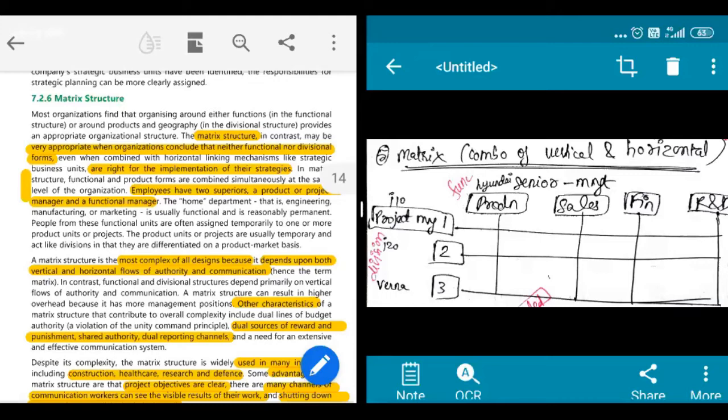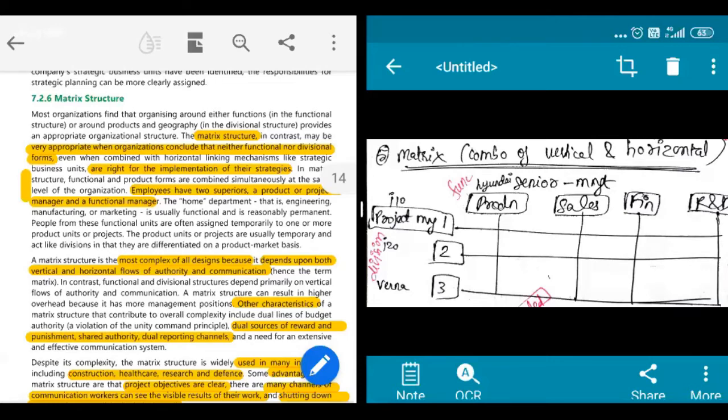Okay, yeah. So we'll move on with the matrix structure. So in matrix structure, what happens is, as you can see, a matrix is a combo of vertical and horizontal. So you can see the diagram here, right?